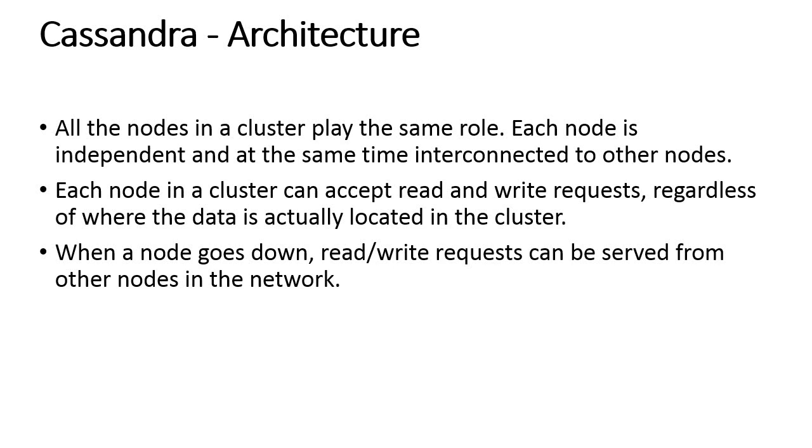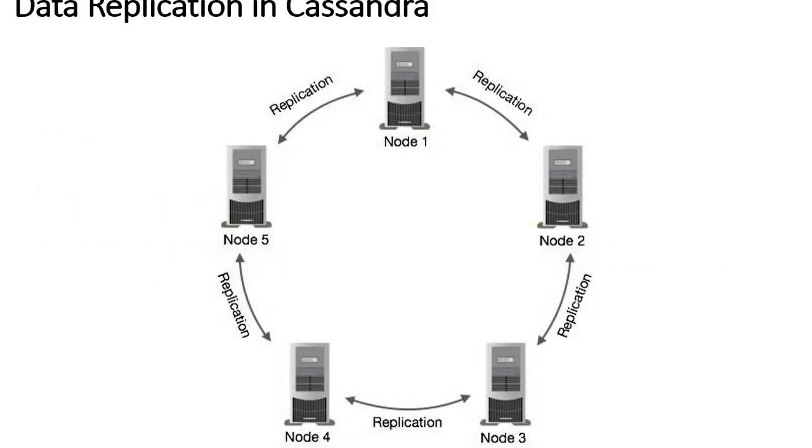Now look at how data replication in Cassandra is demonstrated. Look at this figure. In Cassandra, one or more of the nodes in the cluster act as replicas for a given piece of data. If it is detected that some of the nodes responded with an out of date value, then Cassandra will return the most recent value to the client.